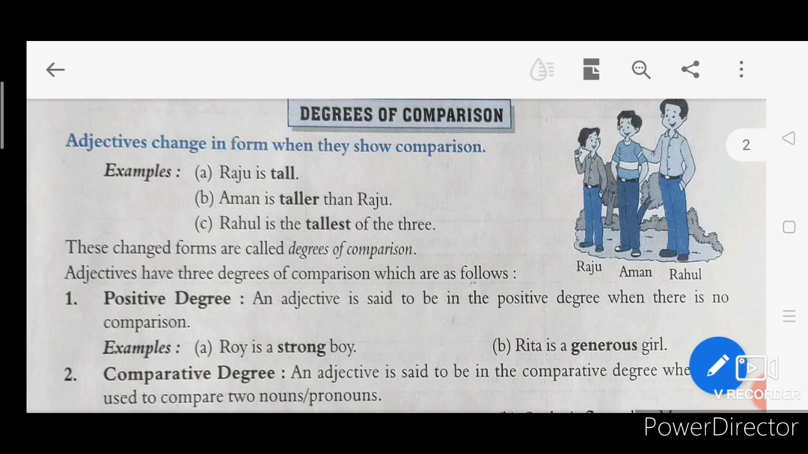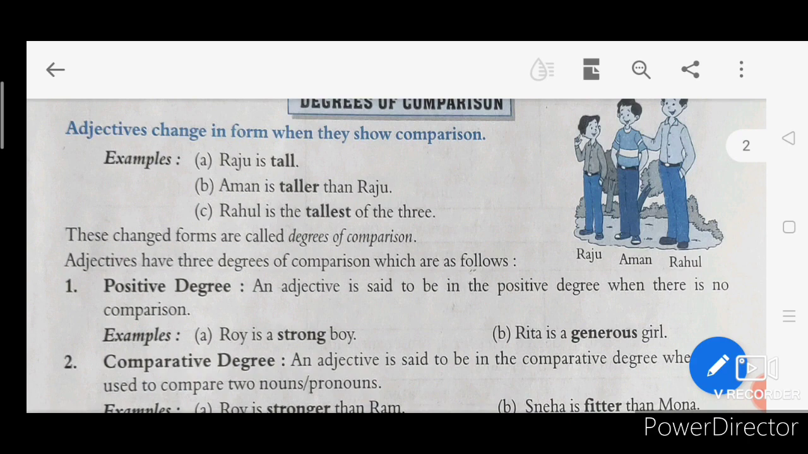Aman is taller than Raju. There is a comparison between Aman and Raju. So we use the comparative degree, that is taller. And then THAN we use for comparison. This word we use for comparison. And the third is: Rahul is the tallest of the three. This is your superlative degree. When we compare more than two nouns or pronouns, there we use the superlative degree.